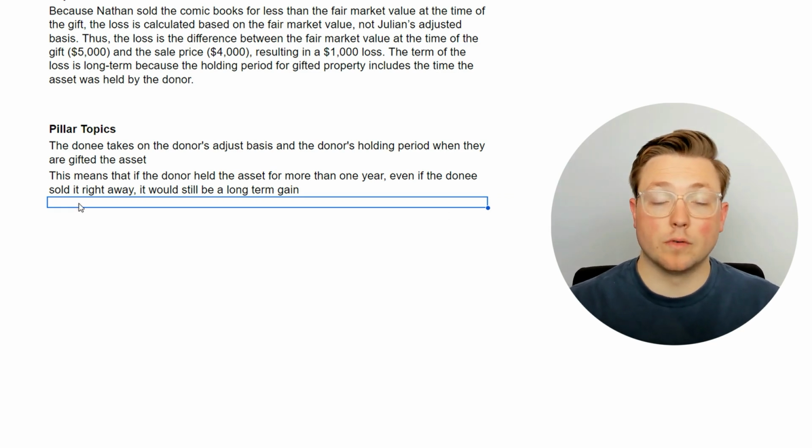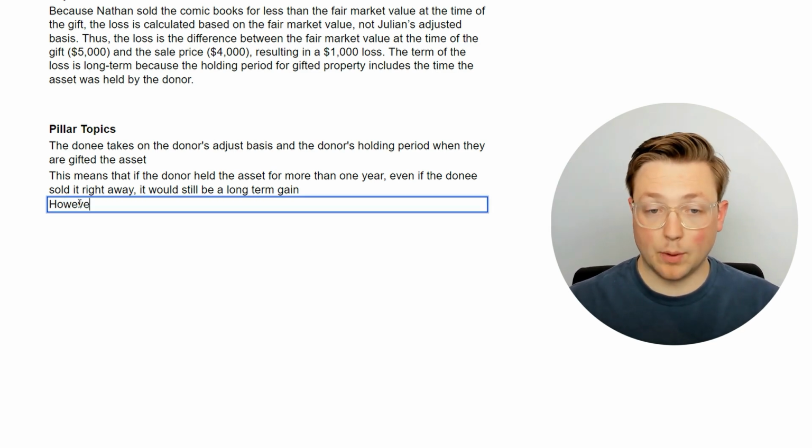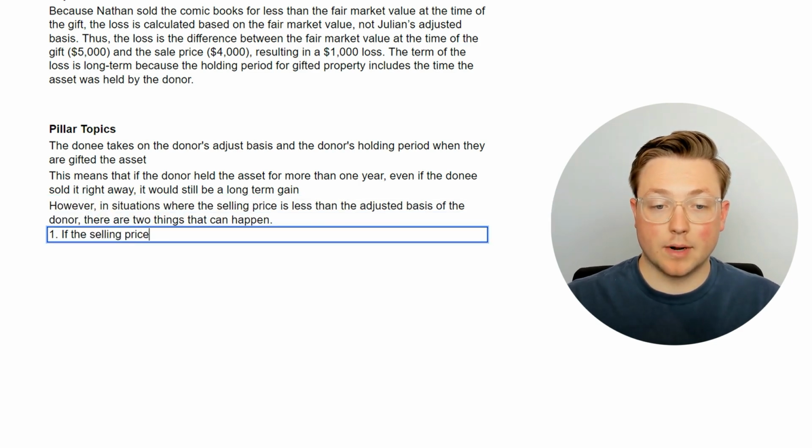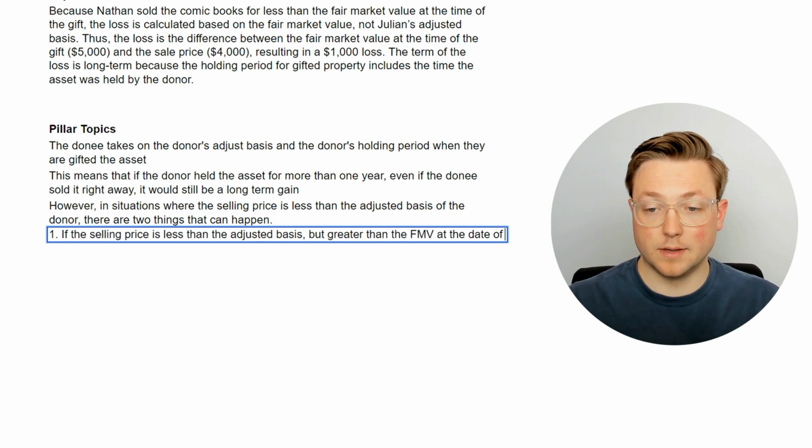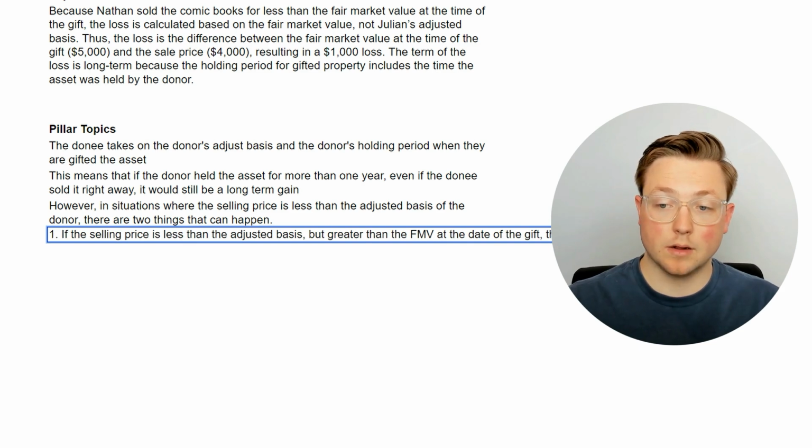Okay, and then let's go over the last rule that we just learned. However, in situations where the selling price is less than the adjusted basis of the donor, there are two things that can happen. If the selling price is less than the adjusted basis, but greater than the fair market value at the date of the gift, then there is no gain or loss.